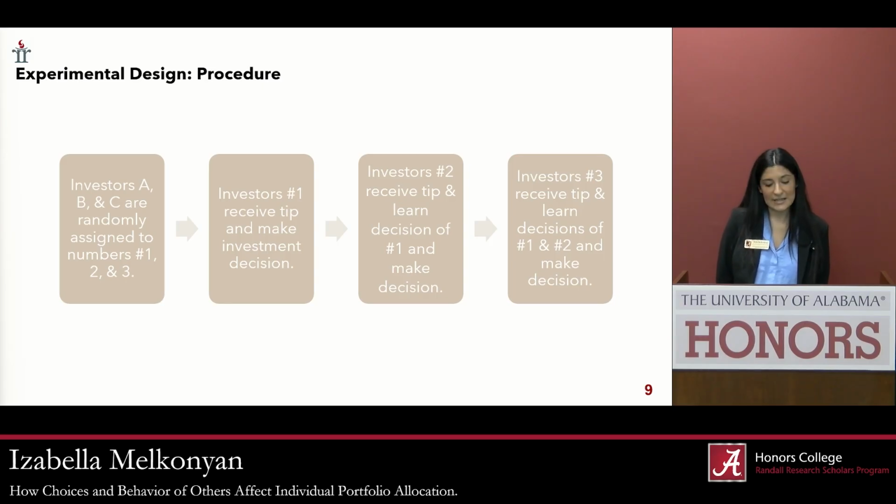Investor 2 will receive their tip and learn the decision of 1, make their decision, and then investor 3 will receive their tip and learn the decisions of 1 and 2 and make their decision. It's important to note that each investor will have their designated number for a total of 10 rounds, so it'll be randomly assigned to ensure that it's evenly distributed amongst the investor numbers.